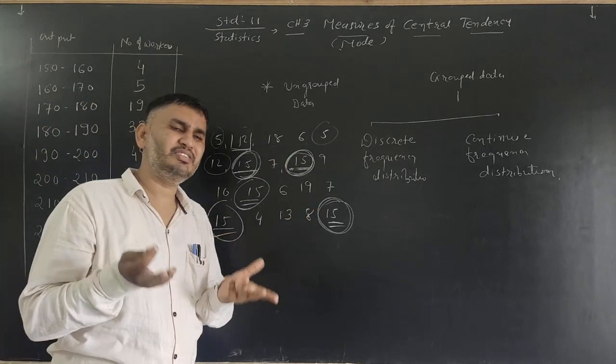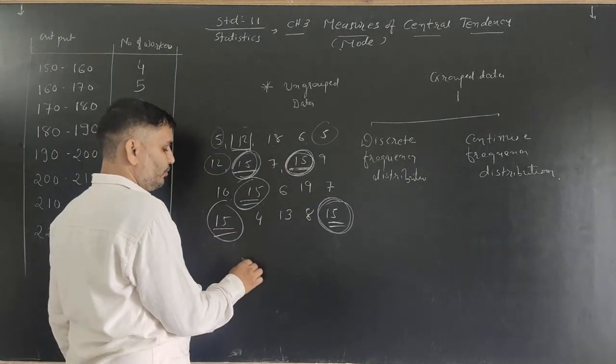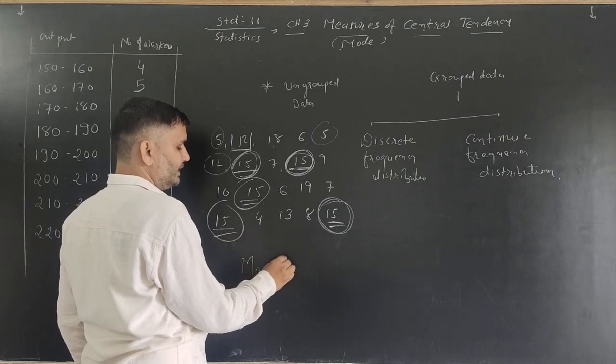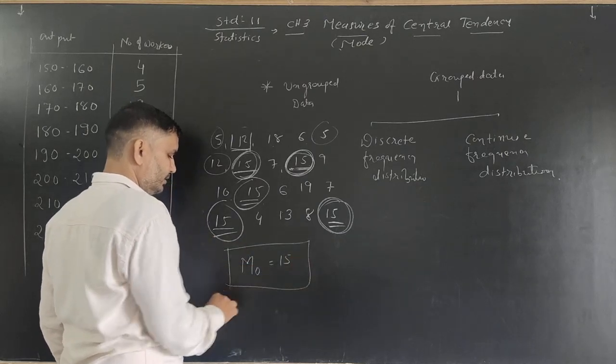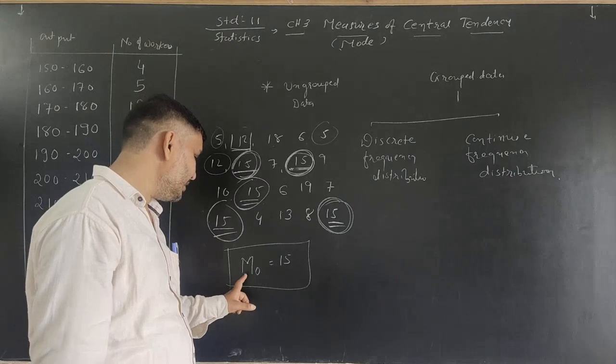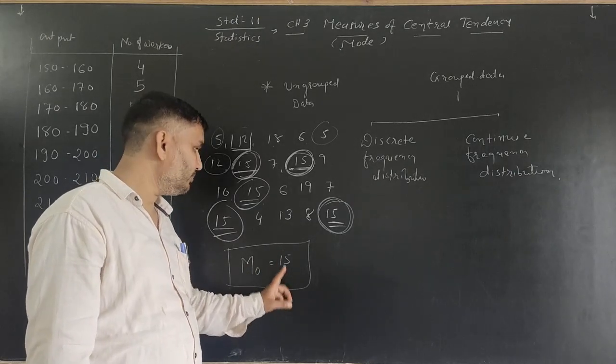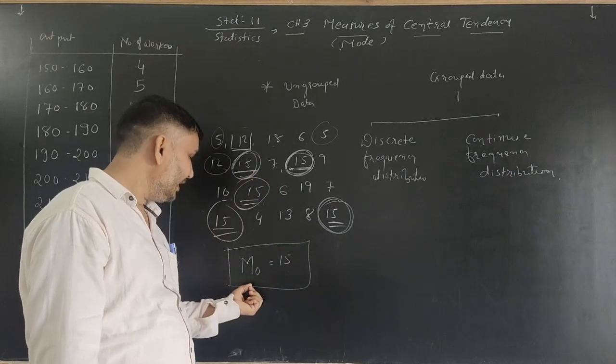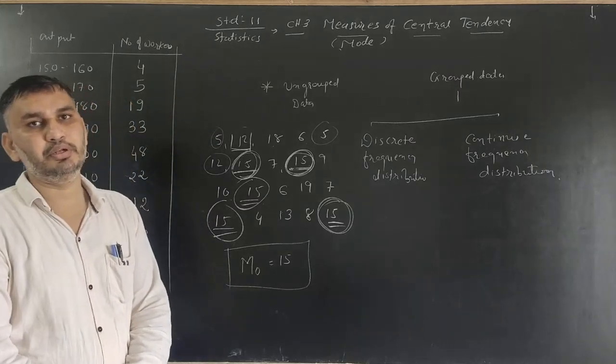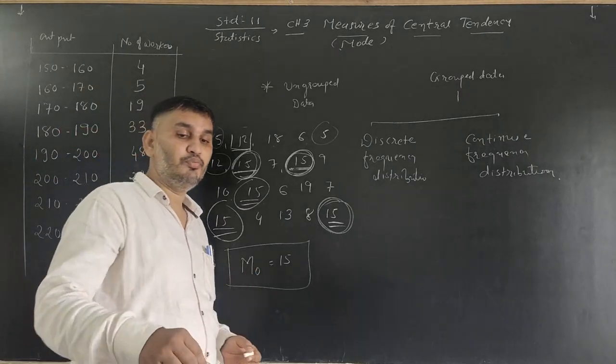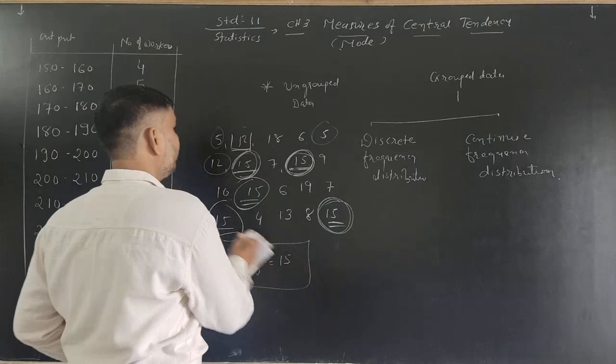So in raw data, that's very simple. We can say Mo is equal to 15. That is the answer. Only one sentence में ही answer है. The observation 15 is repeated maximum number of times. That's why the value of mode is equal to 15. So it's very simple. Now for discrete frequency distribution.